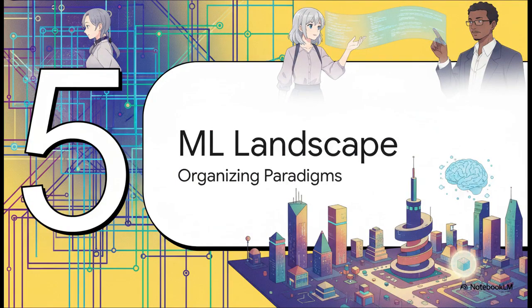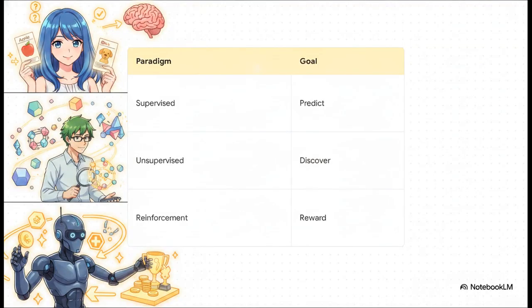Section 5, the machine learning landscape, organizing the paradigms. So the crucial takeaway here is that beyond just neural networks, machine learning algorithms broadly fall into 3 main buckets based on how they actually learn.